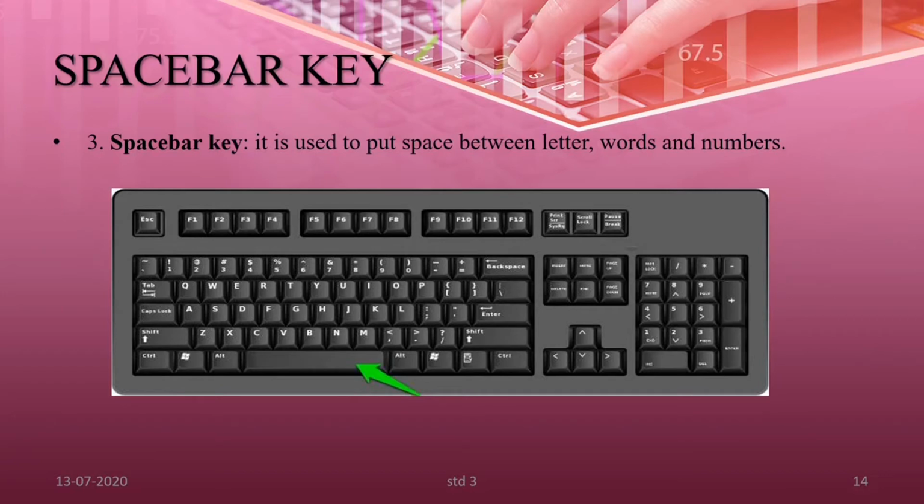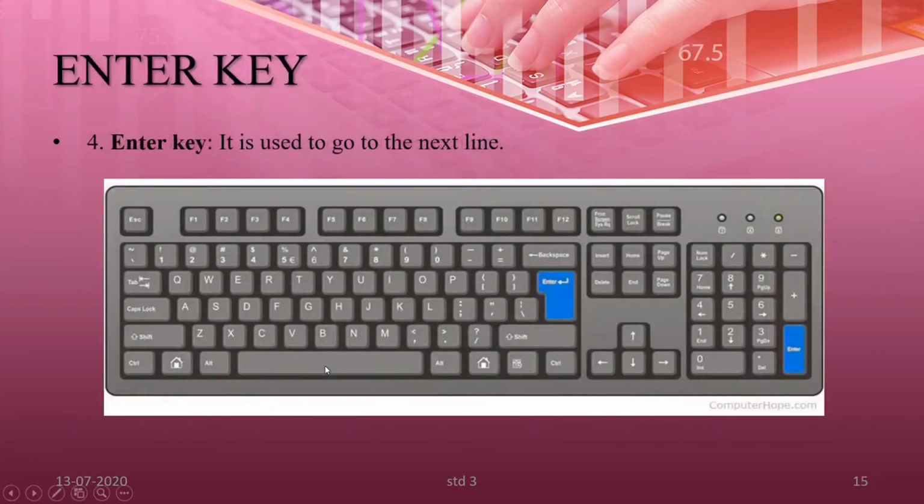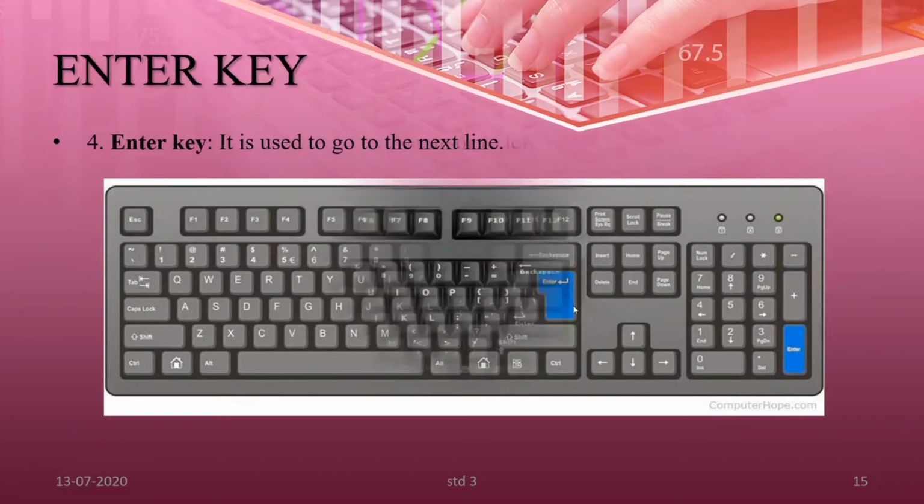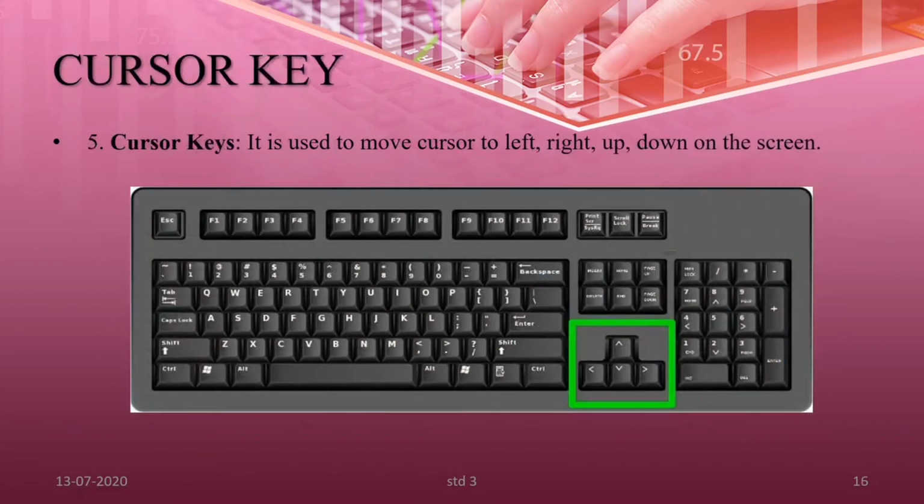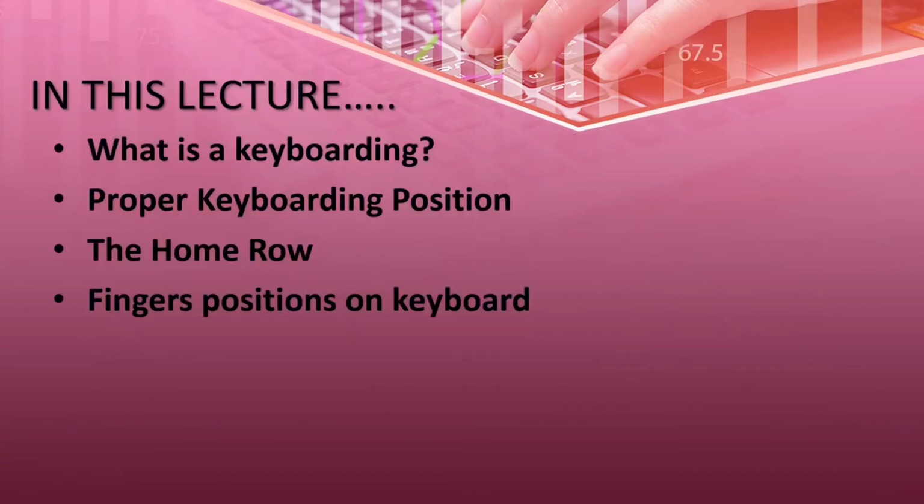See here I am showing the longest key on the keyboard, the space bar key. Now the enter key. It is used to go to the next line. Whenever we want to go to the next line, it shows here. Now see the next one, the cursor key. It is used to move a cursor left, right, up, down on the screen.